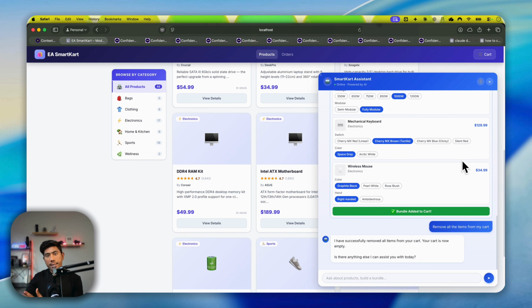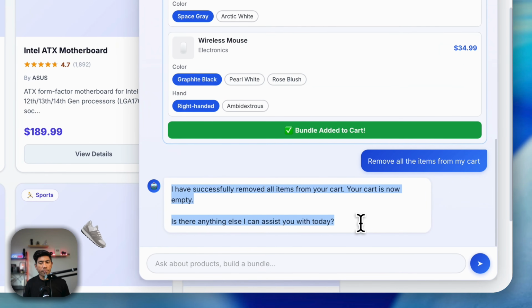It can also update the item in the cart. It can also remove a specific item from the cart. You can do whatever you want. You can do everything from here.